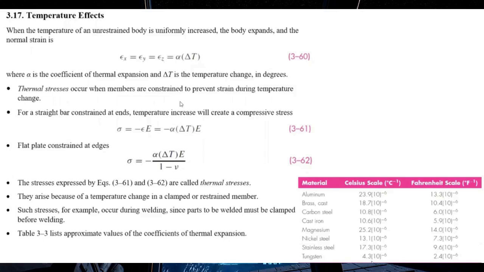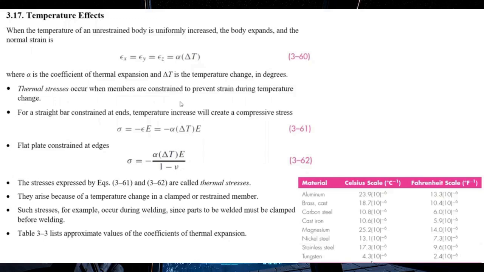And we can calculate this thermal strain in the x, y, z directions by using the following formula. Epsilon is equal to alpha times delta T. Here, alpha represents the thermal expansion coefficient. Delta T represents the temperature change in degrees.